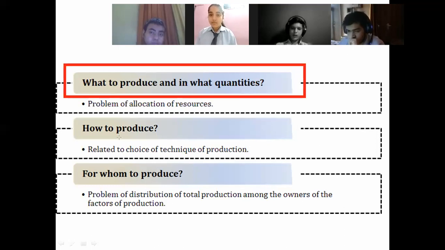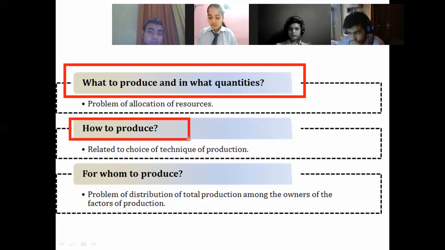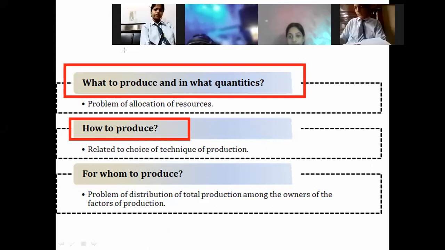Right? The second problem that comes here is how to produce. Now, the second problem that a producer faces is how to produce. How to produce means which technique or method I should use in production. We have almost two methods of production of any commodity. We can go for the labor intensive technique. Labor intensive means where there will be more use of labor and less use of capital.